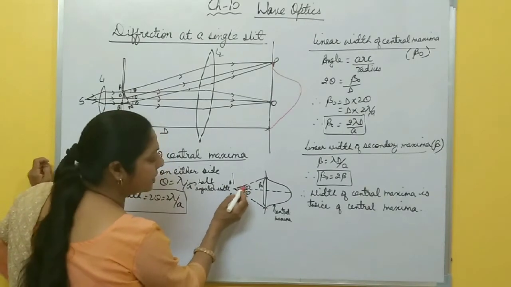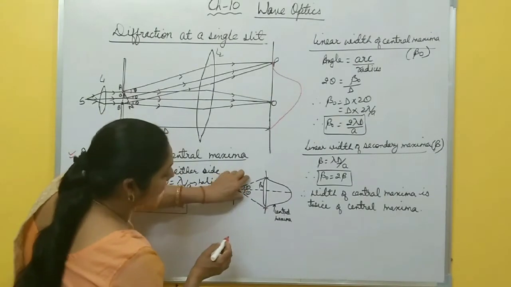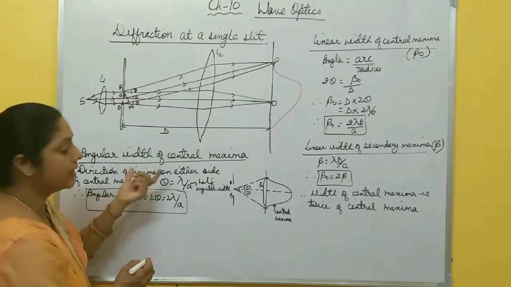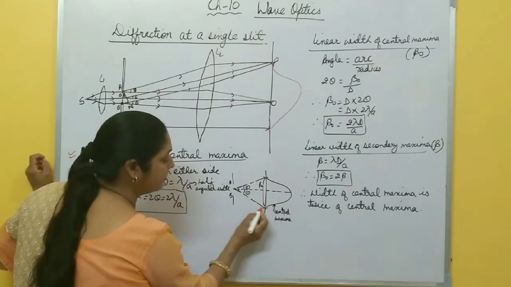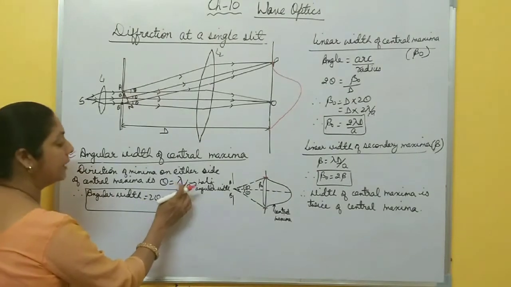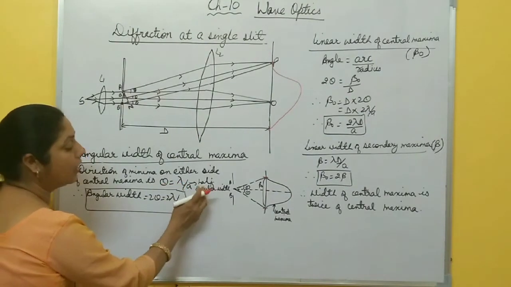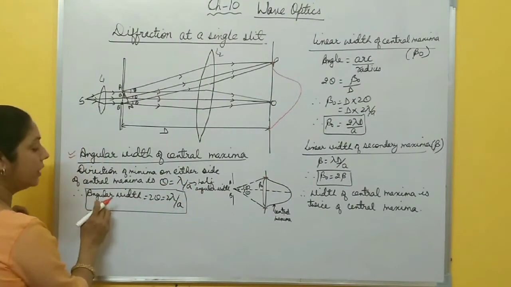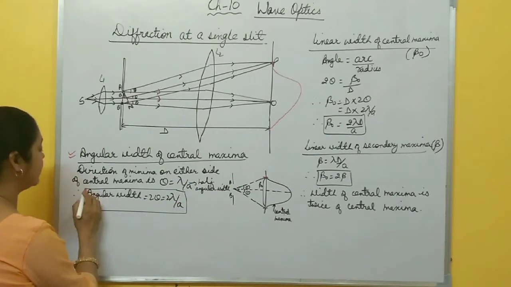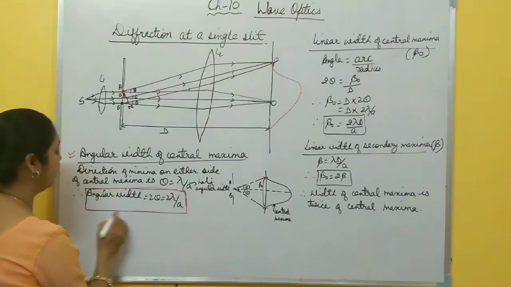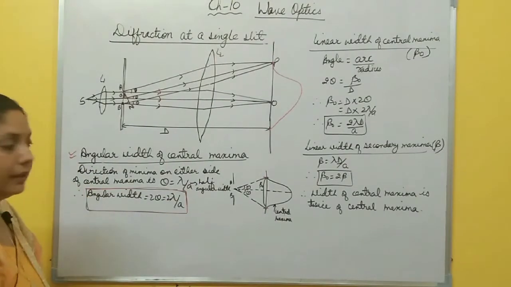If you calculate this twice theta, it becomes the angular width of the central maxima. You know theta is what for the first minima? Theta is lambda by a, and this theta is called the half angular width. So the total angular width is 2 theta, and this becomes 2 lambda by a. This is the formula for the angular width of the central maxima, 2 lambda by a.